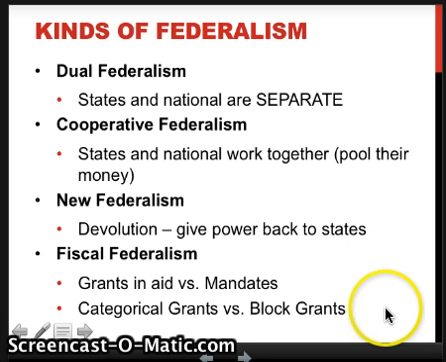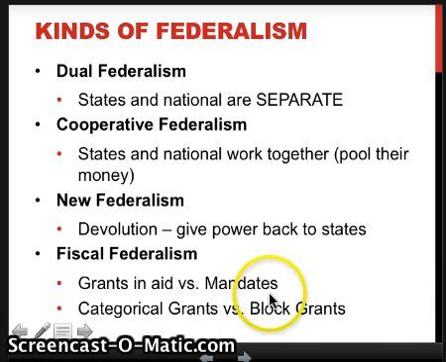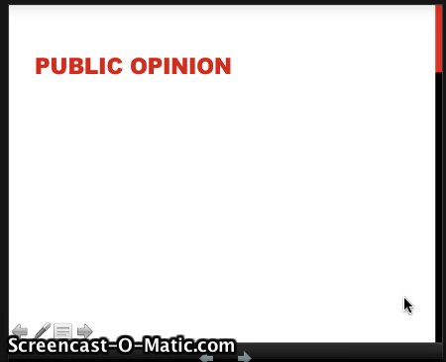Now, block grants have fewer strings, and they are a form of new federalism because they're giving more power back to the states. The states have more of a choice of how to spend the money. They'll have to spend it on kind of a range of things. So like the welfare reform from 1996 is a block grant because now instead of telling them everything they have to do exactly with the money, states can decide how to spend it on welfare and create their own welfare program for their state. Now on to public opinion.